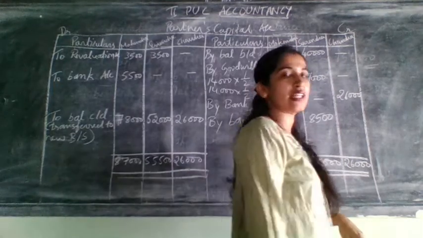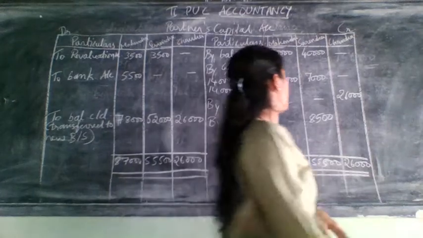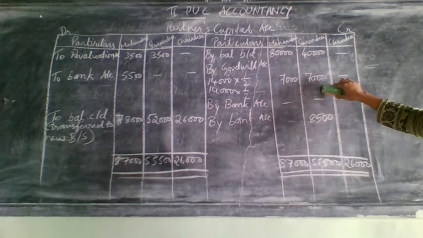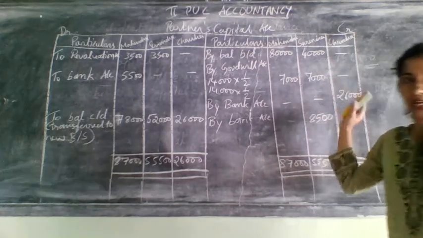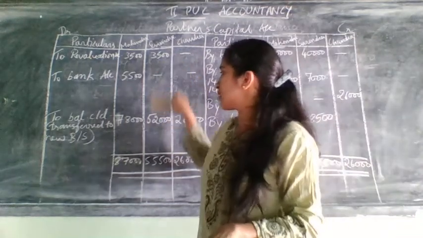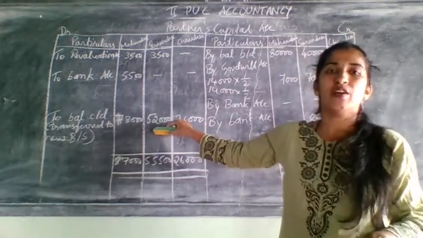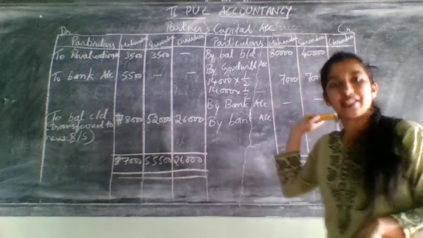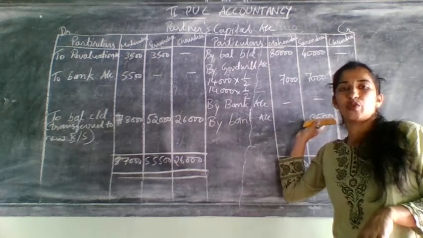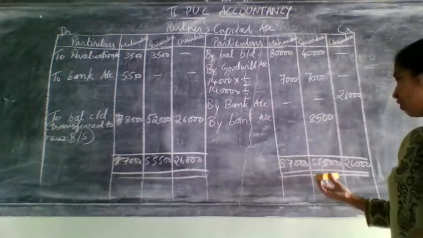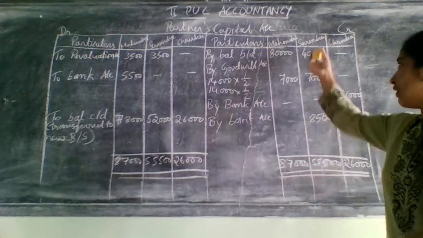Okay. Now let us come to the second partner. He is Surendra. Here he has 47,000 as his total on the credit side of his capital account. But this side he has 55,500. That means he needs to maintain this amount, but he has less in his account. What he does is, this highest amount we bring to the lower side and then take the difference amount.